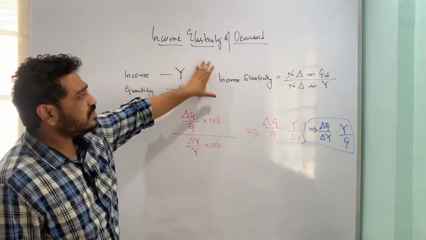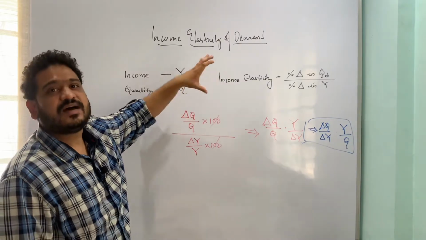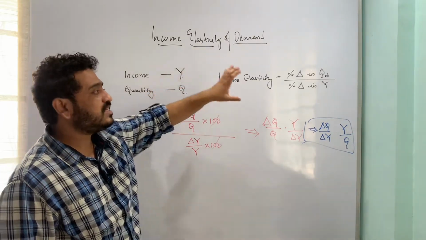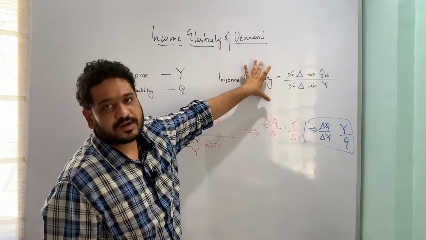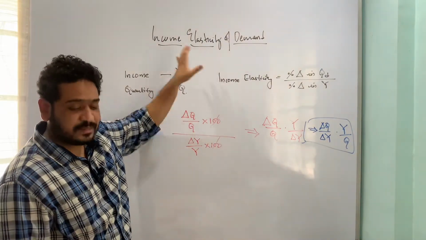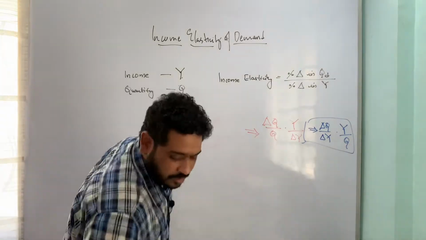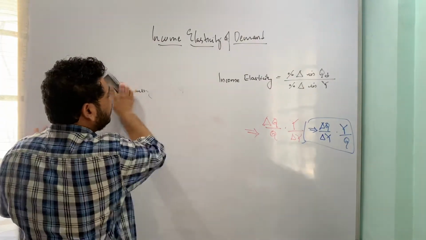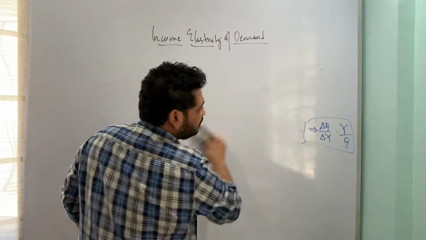Now, given the fact that income elasticity of demand is a measure of responsiveness of change in quantity demanded of a commodity to change in income, let us look at the different types of income elasticities of demand. I'll just erase this, but I'll keep the formula because this formula is important for us.